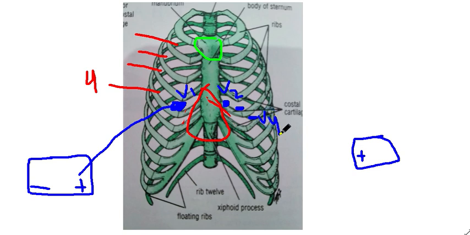Likewise, we have placed V5 on our anterior axillary line just lateral to V4, and V6 just around the mid axillary line. So this is the simple arrangement of the six unipolar chest leads or precordial leads.